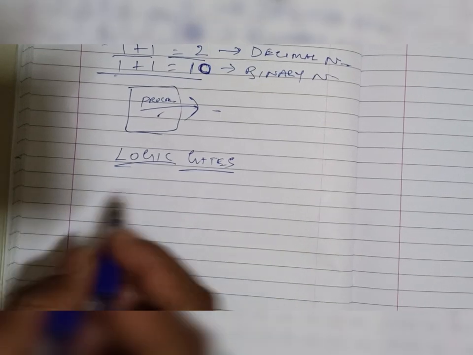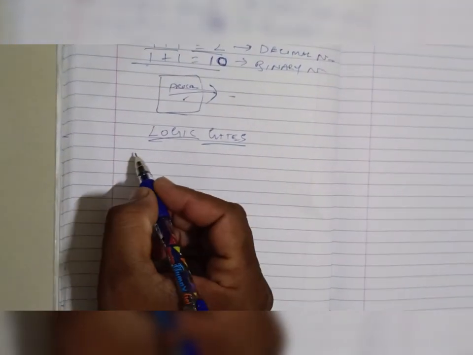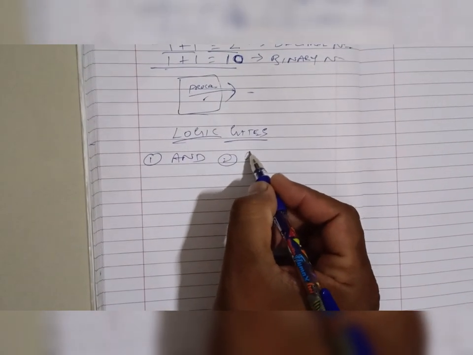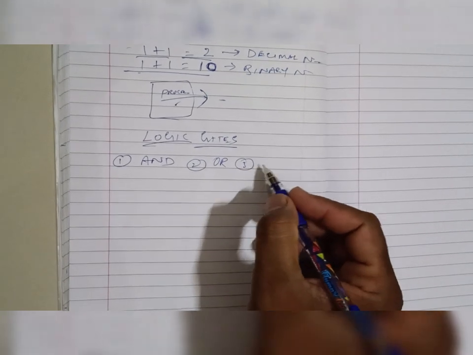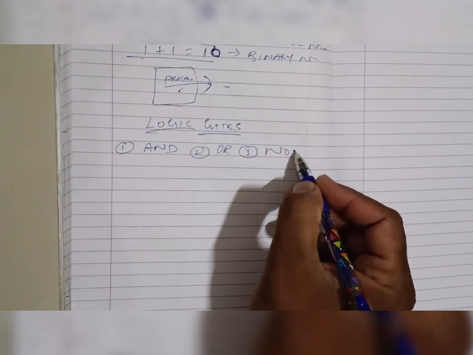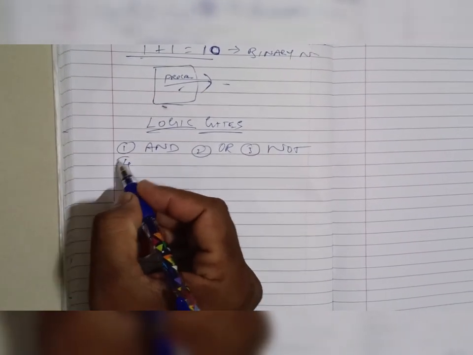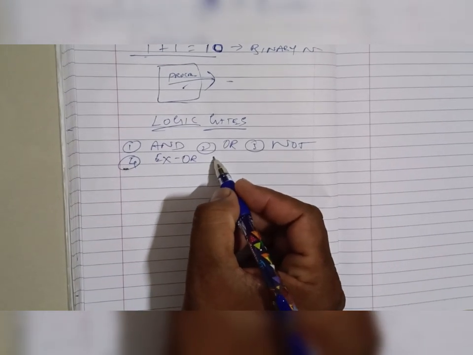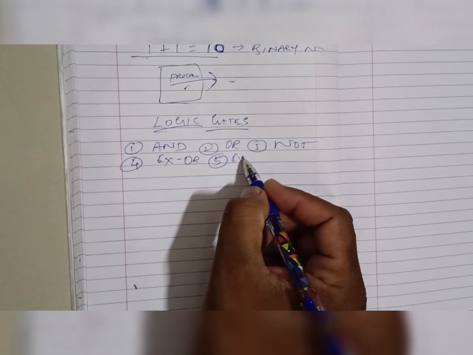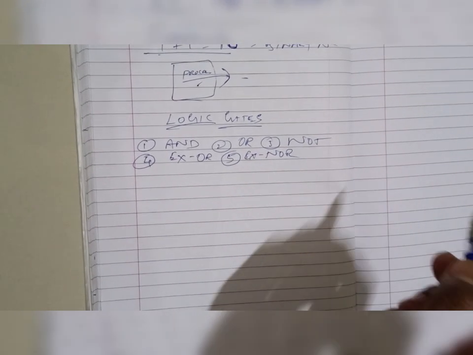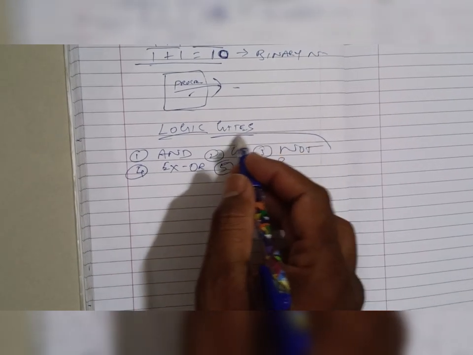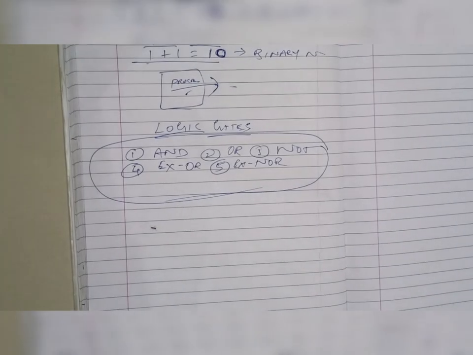Logic gates, what are those? One is AND, OR, NOT, XOR, XNOR.